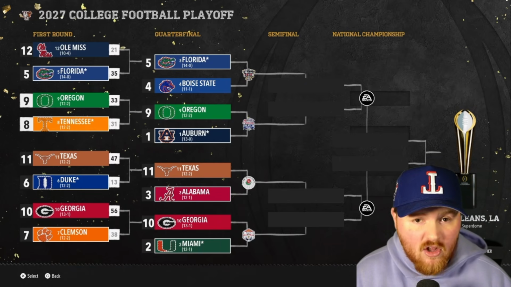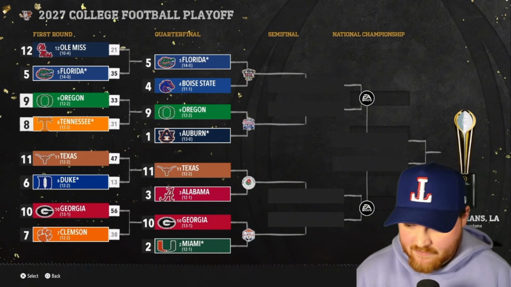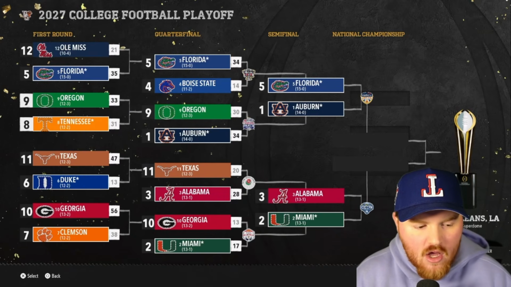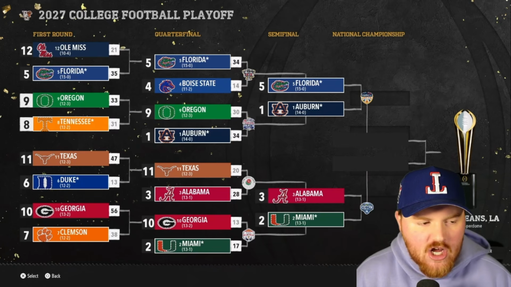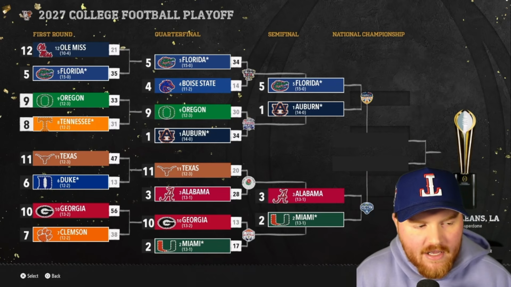We'll go to the semifinal and we'll set the stakes for what those games mean based on the best team race. Miami might have wrapped it up there. With that win, 17-13 over Georgia, I think they might have wrapped it up. So, basically chalk aside from Florida getting the win 34-14 over Boise State. Great run for Boise State, but they can't hold it up. Florida wins by 20 there.